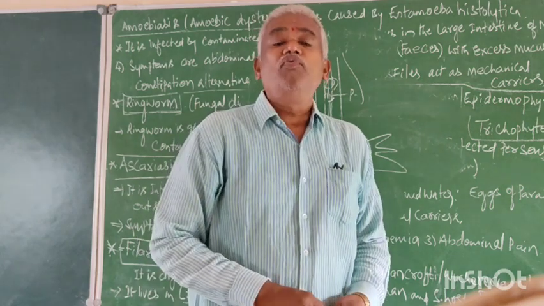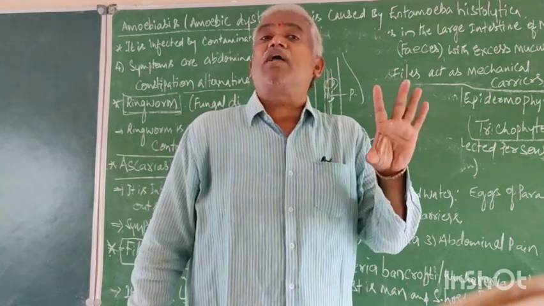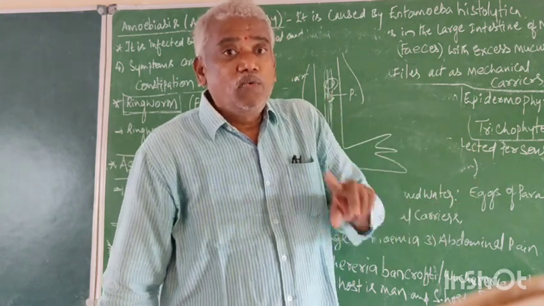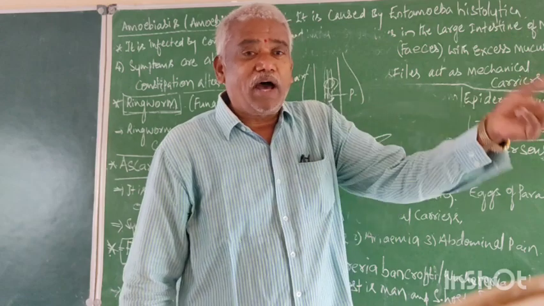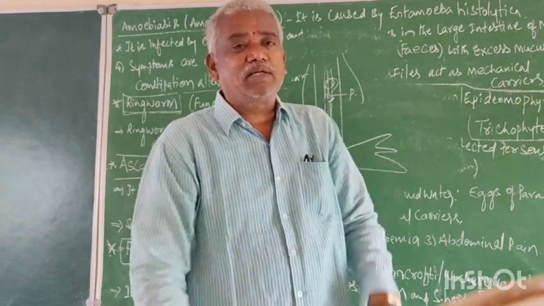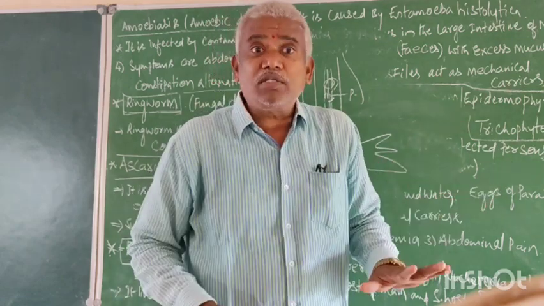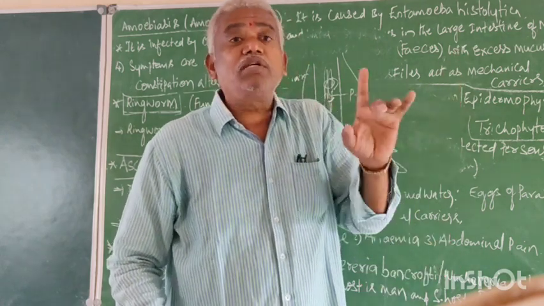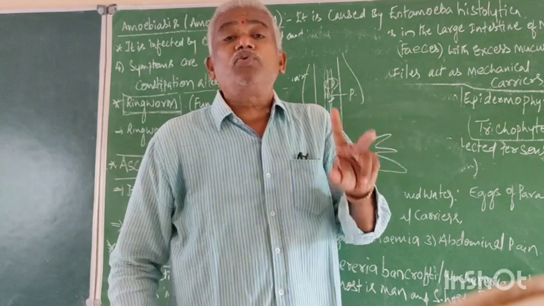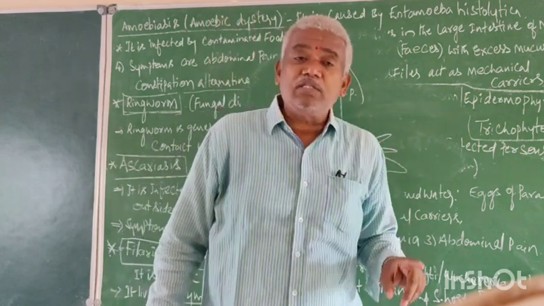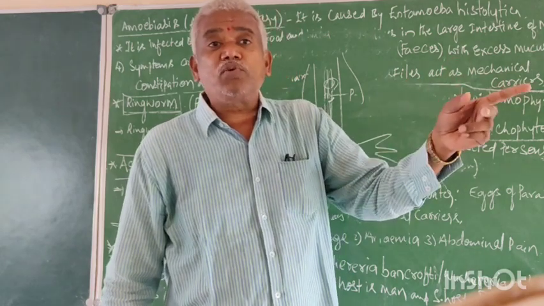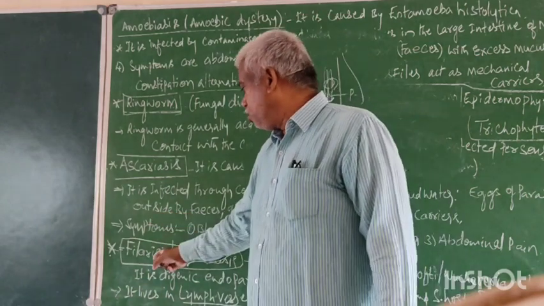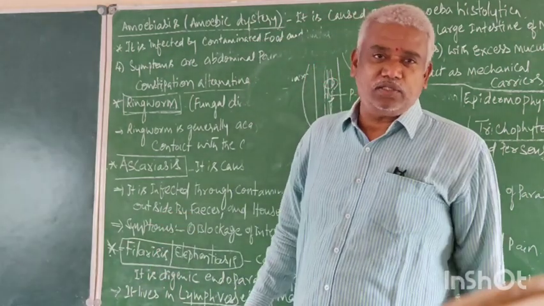Mosquito bite. Now with this, 8 diseases are completed. Among these 8 diseases, name the 2 diseases which are spread through mosquito bite. I am not saying a particular mosquito; you think either Anopheles or Culex. Name the 2 diseases which are spread from one person to another through mosquito bite: Malaria and Filariasis. These are the 2 important diseases.